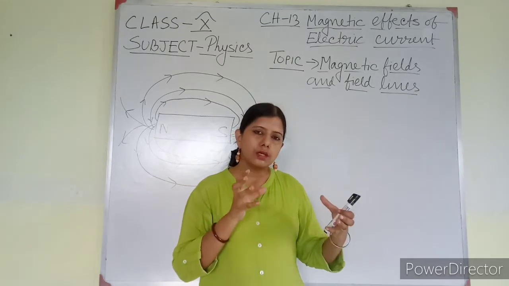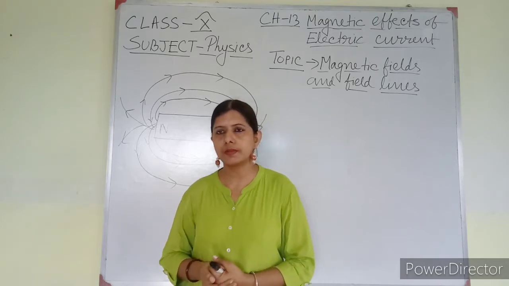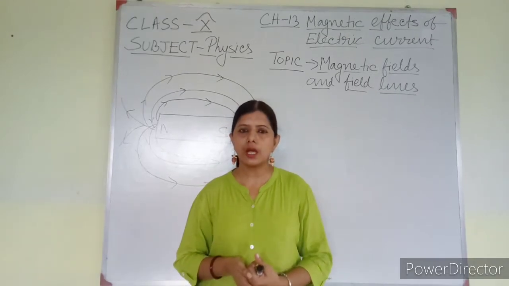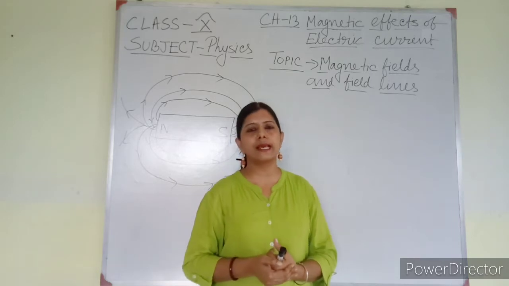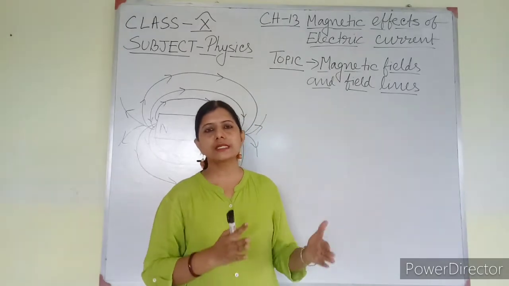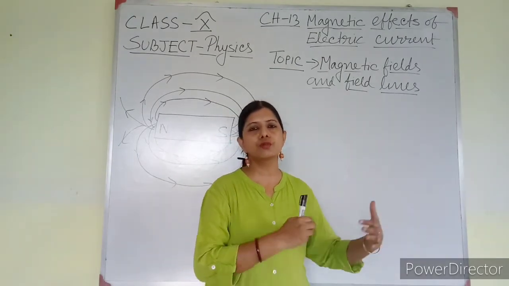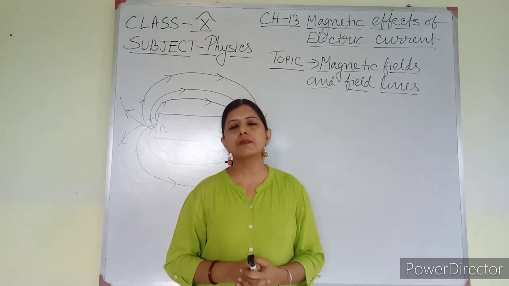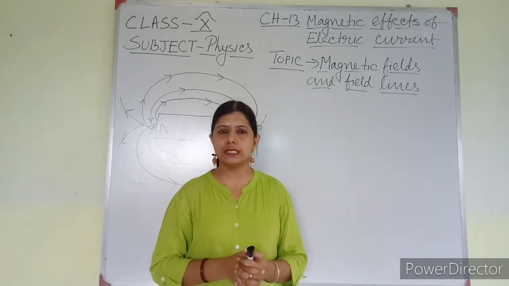Now, when deflection can be seen in the compass needle, either it is attracted towards an unlike pole or it is repelled away from a like pole. Otherwise there will be no deflection. So this experiment proves that electric current can also produce a magnetic field around it, and as the compass was kept in that field, deflection can be seen.